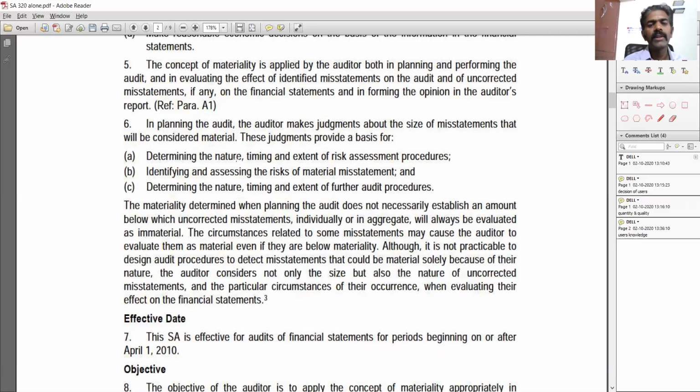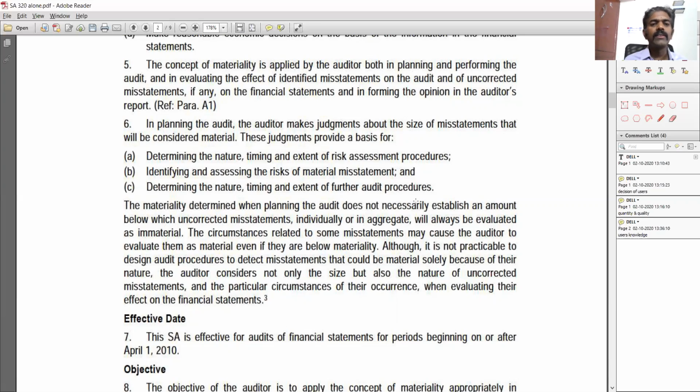What are those items? Determining the nature, timing, and extent of risk assessment procedures. What are the risk assessment procedures I need to perform, right? And when should I perform the audit? What is the timing? All those things will depend upon these judgments which the auditor is making about the size of misstatement which will be considered as material. So if the auditor is considering that even 5,000 is material for that company, then he has to do a lot of work, right?